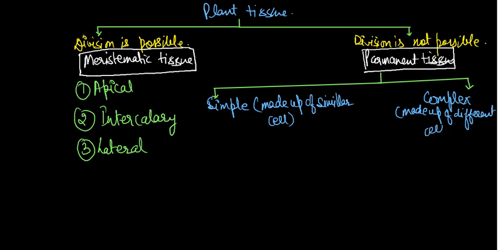It means the shape, size and structure of the cells are different, but the simple one is made up of similar types of cells. It means if one cell's structure is circular, then the rest of the cells' structure is circular. And again this simple tissue is divided into two parts, and that is important: supporting and protecting.